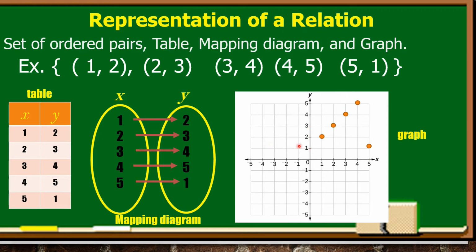Dito naman, negative, positive. Then dito, negative, negative, all the ordered pairs are negative. Then dito naman, ang ordered pairs natin is positive, negative. O, di ba? Nag-review pa tayo sa Cartesian coordinate plane. Okay?